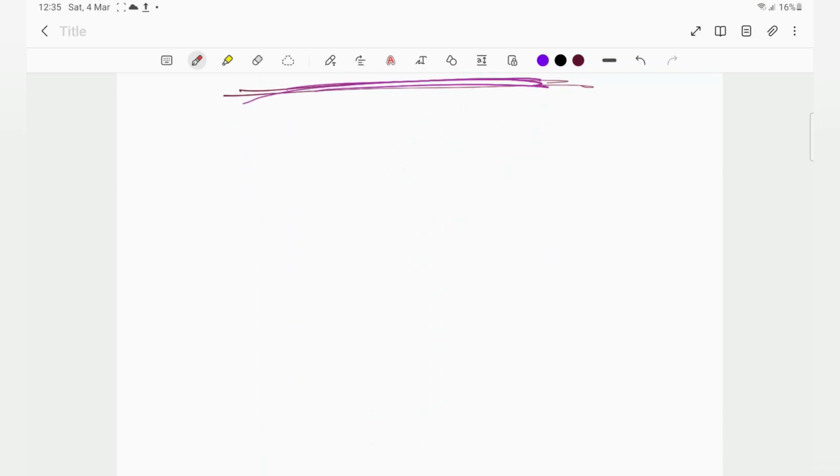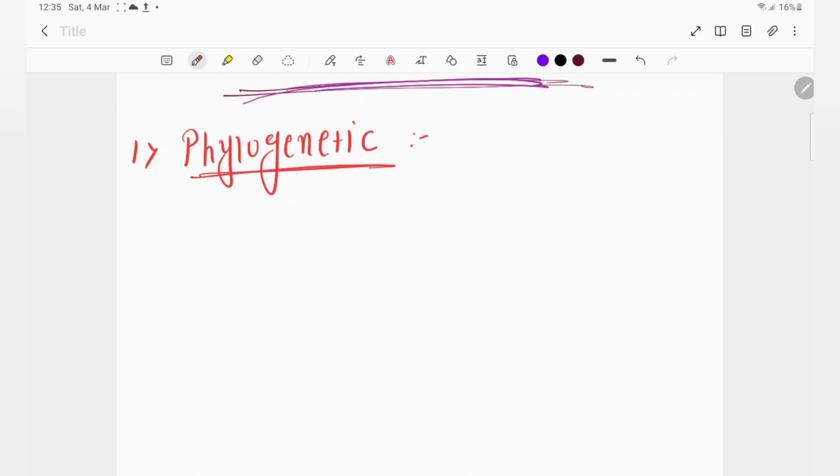In this we have a first theory whose name is the phylogenetic theory. Which theory? Phylogenetic. Okay, so what is the base of this phylogenetic theory? Phylogenetic theory is based on evolution.